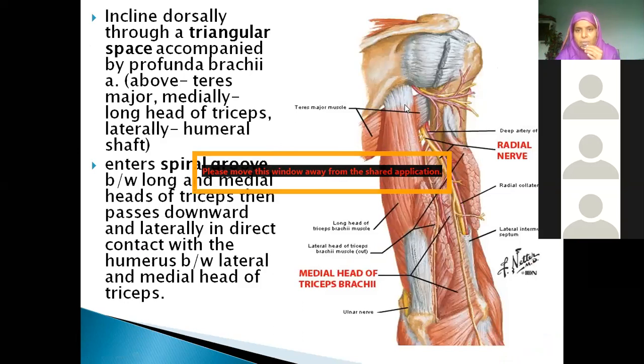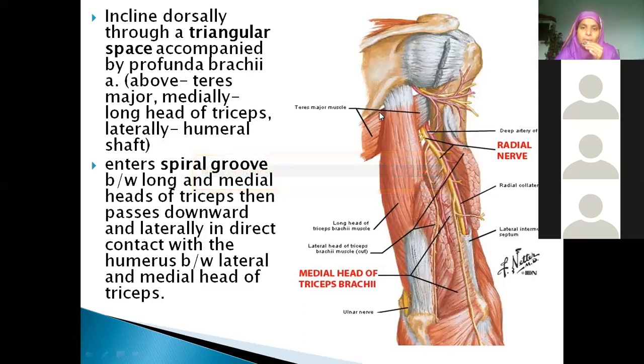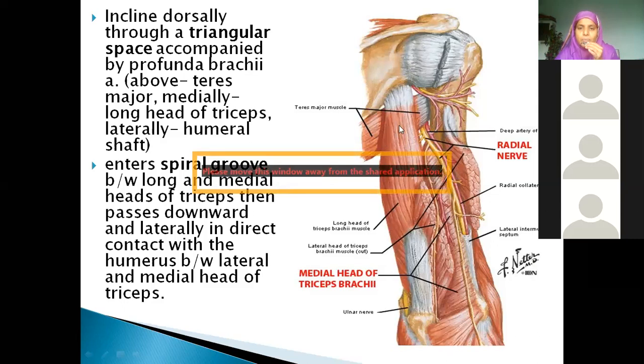Just now we were discussing the three intermuscular spaces. This is the upper triangular space, this is the quadrangular space, and the lower triangular space. We have just discussed the boundaries, no? This is the superior boundary, formed by teres major. This is the medial boundary, near the midline because you are finding scapula here, formed by the long head of triceps. Laterally you are finding the shaft of the humerus. So this is the lower triangular space.